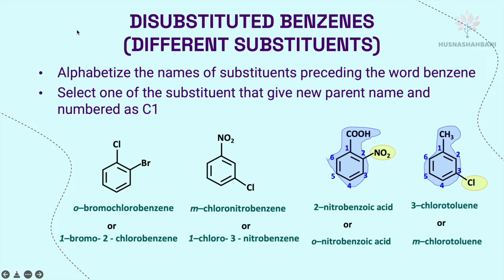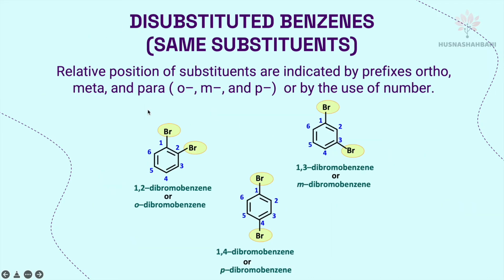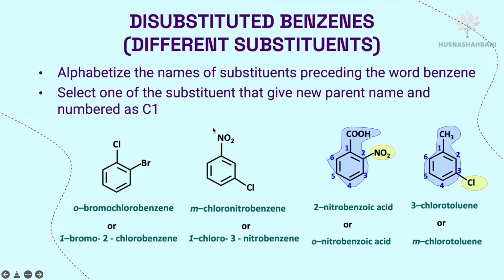Next, disubstituted benzene with different substituents. Here, for the same substituent, all bromo, same substituent. But here, disubstituted, but different substituents. Alphabetize the names of the substituents preceding the word benzene. We have chloro and bromo, so you put bromo at carbon 1 because it is B and then C. B first and then followed by C. So that's why this carbon will get carbon 1 and this carbon will get carbon 2. Because B first and then C, the name of this is 1-bromo-2-chlorobenzene, or you call it